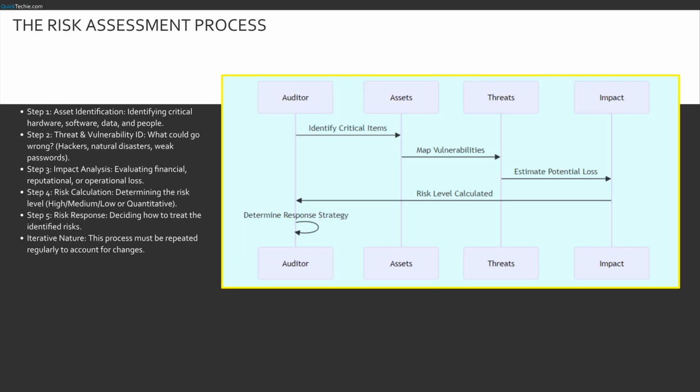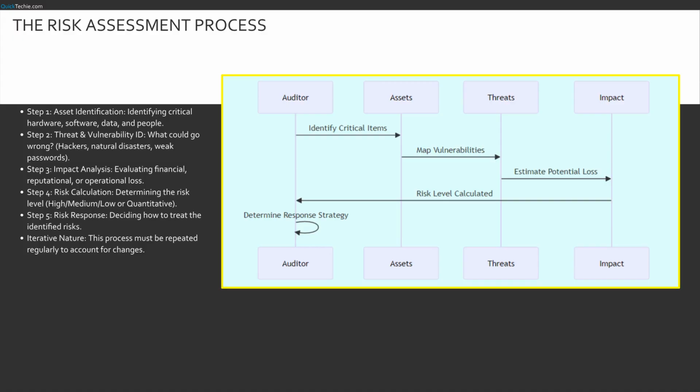How do we actually perform the assessment? It is a 5-step life cycle. First, asset identification. You can't protect what you don't list. Second, we identify threats and vulnerabilities. Who wants to attack the asset, and where is it weak? Third, impact analysis. If the attack succeeds, does it cost us $1 or $1 million?